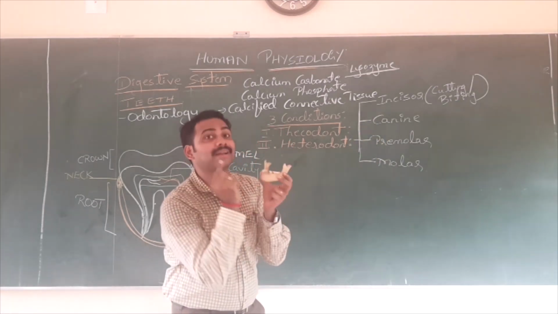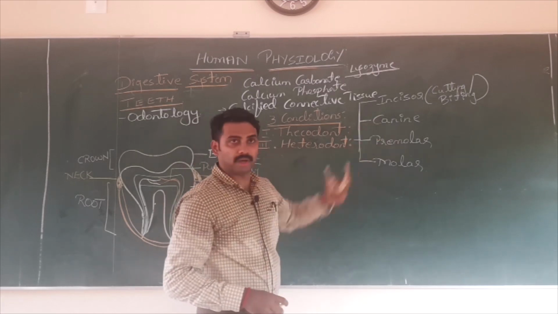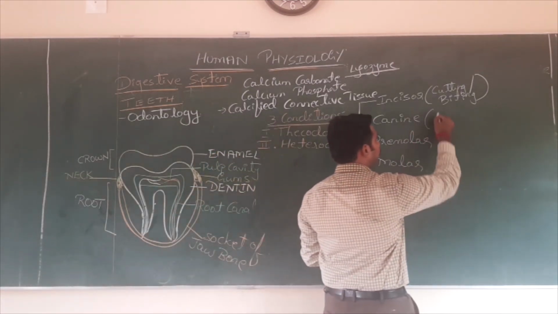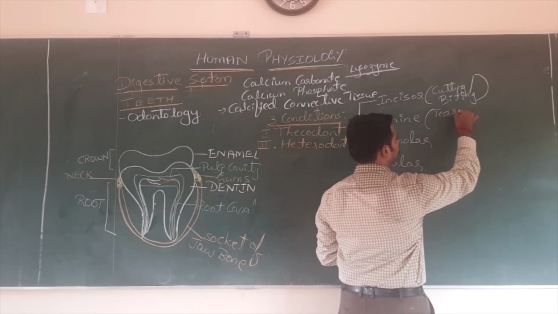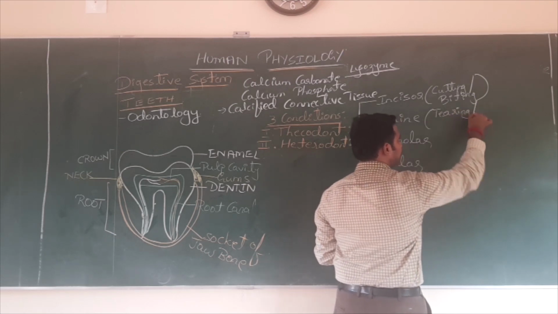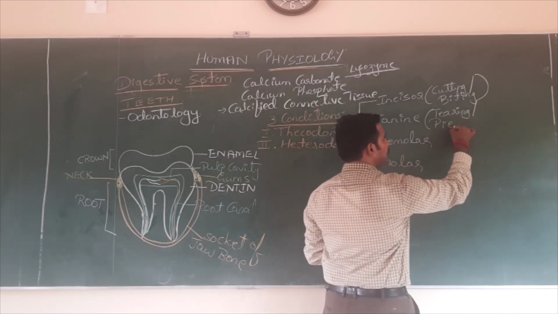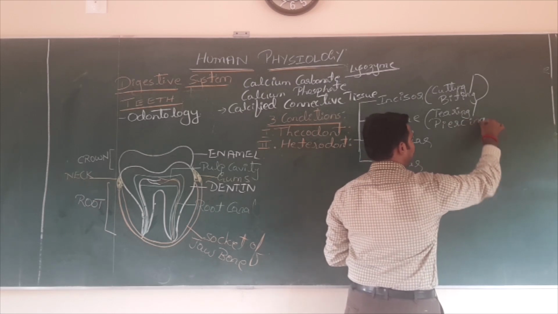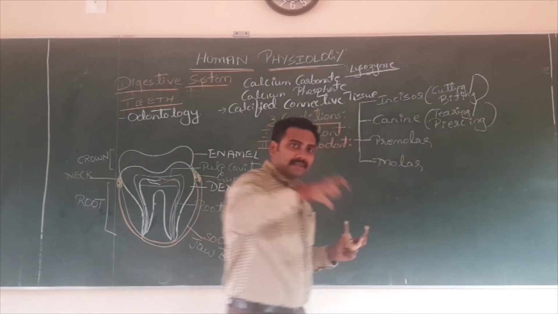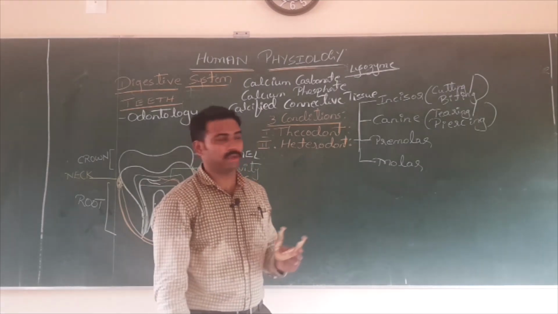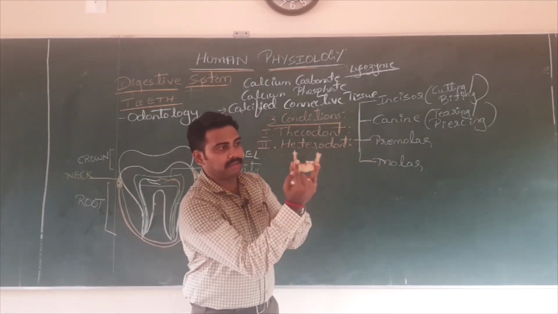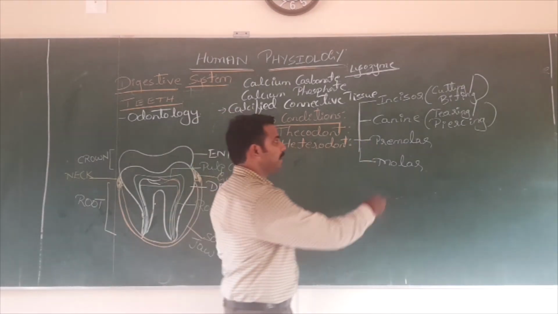Number four, molar. Premolars and molars are together called grinding and masticating teeth. Is that clear?